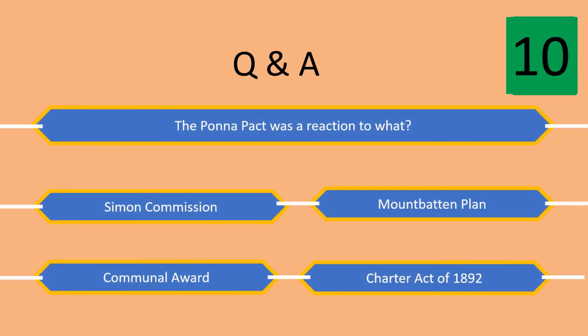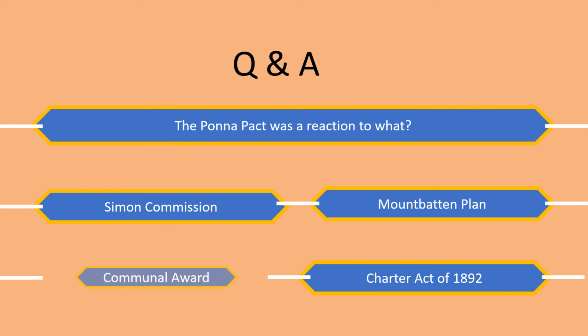The Poona Pact was a reaction to what? The options are Simon Commission, Mountbatten Plan, Communal Award, and the Charter Act of 1892. The answer is Communal Award.